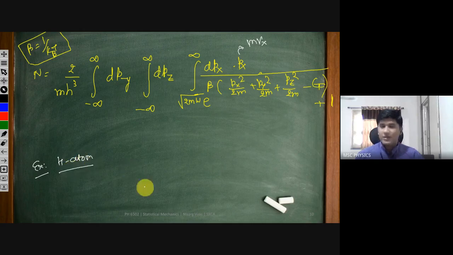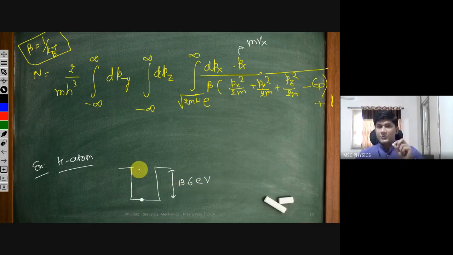Hydrogen is not a metal, but we are just going to take its example anyway. For an electron to just come out from the ground orbit, how much energy should be supplied to the electron? A hydrogen atom can also be considered as a well. The electron is sitting in the lowest orbit, then it needs to be supplied 13.6 electron volt energy to just make it come out. So W is of the order of 13.6 electron volt for the hydrogen atom. Are we all clear on this?